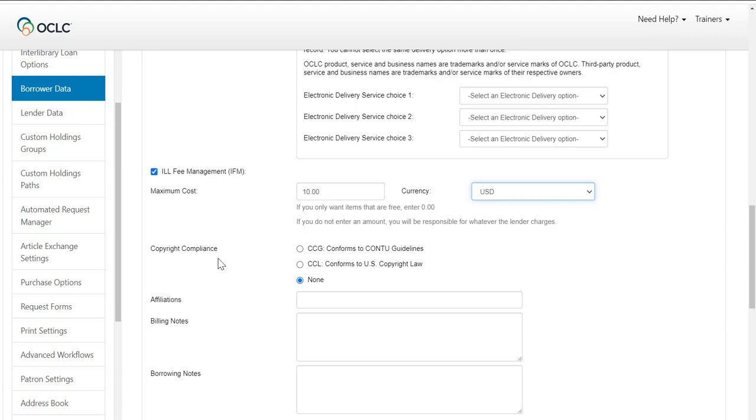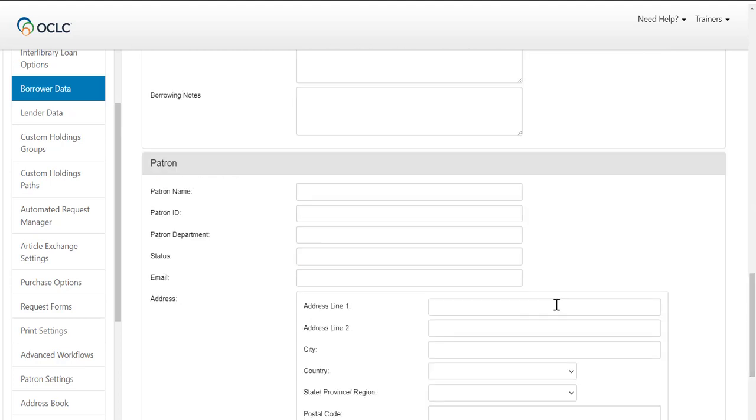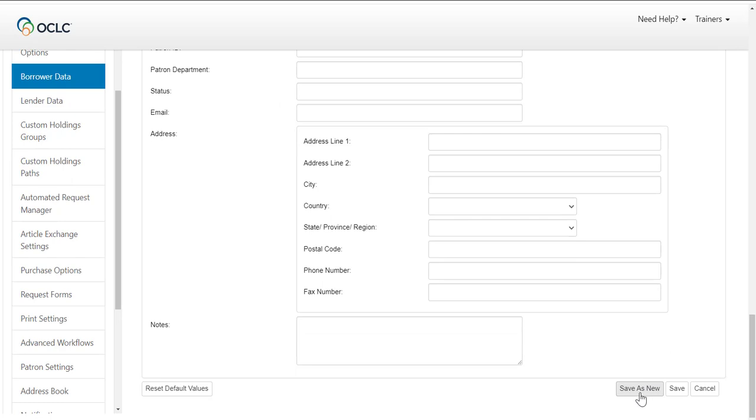Copyright compliance is for copies only, not loans, so let's leave it as none. Affiliations are the groups or consortia your library is part of and has ILL agreements with. You can enter the respective OCLC symbol here. You can add any relevant billing notes and/or borrowing notes. Let's leave the patron information blank because you can use the constant data for any patron. Now, let's click the Save as New button to save the constant data.